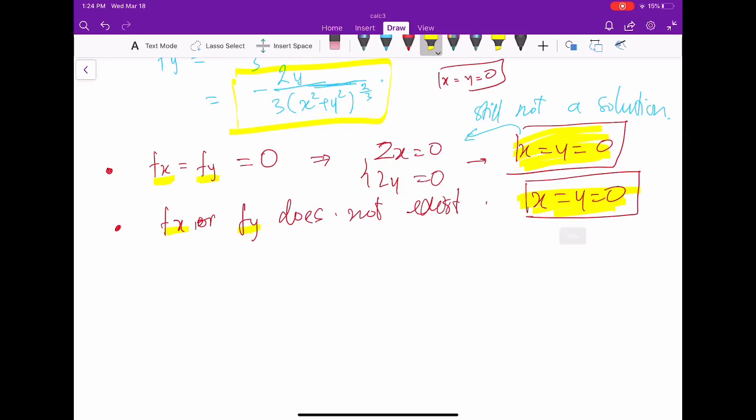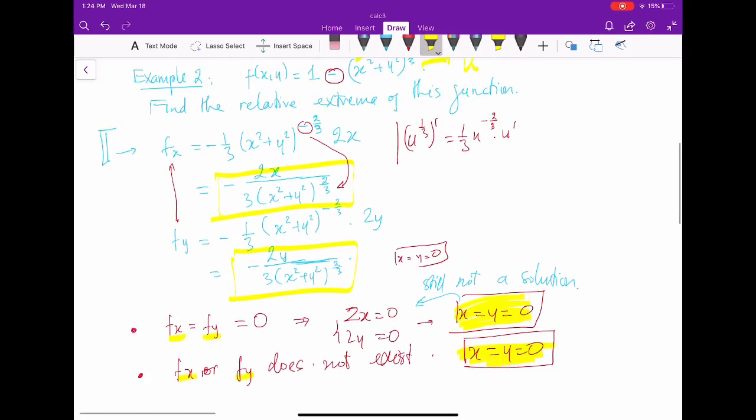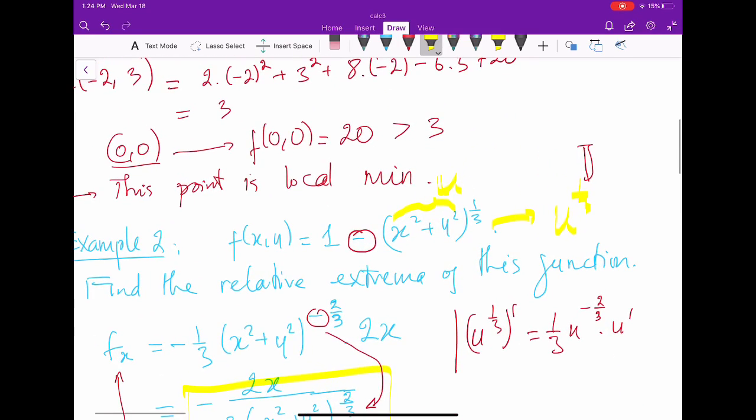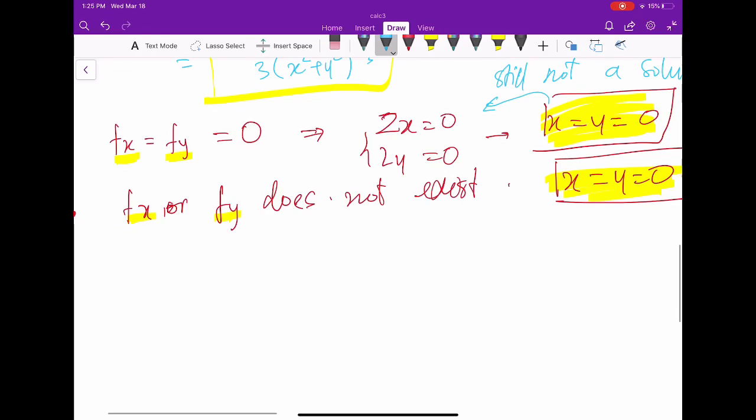Sounds good. Now, we have only one critical point, so I can plug 0, 0 into the function. Our function is this, you see? Our function is good at 0, 0. The function is defined at 0, 0. So I plug in 0, 0, and the function at 0, 0 is equal to 1 minus 0, which is 1. So, is it a minimum or maximum? Okay, so we still don't know about that.